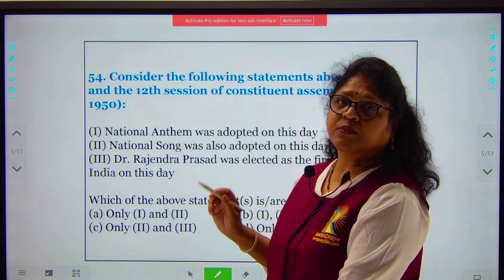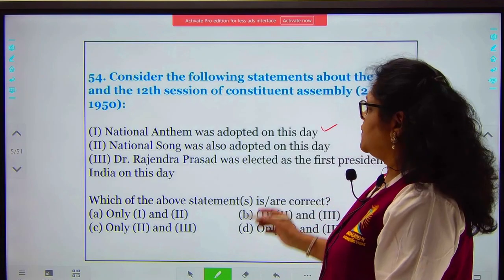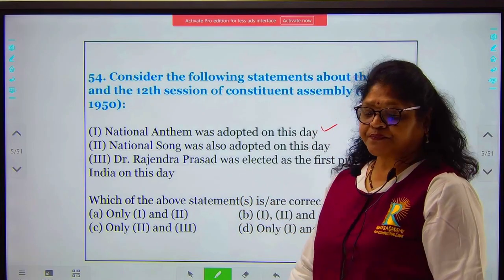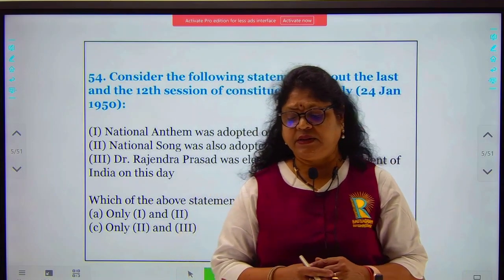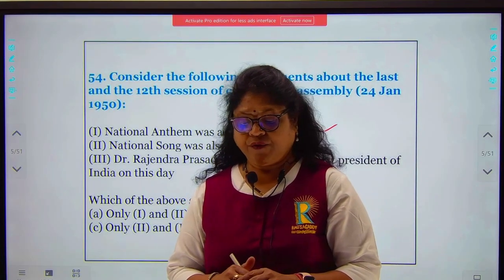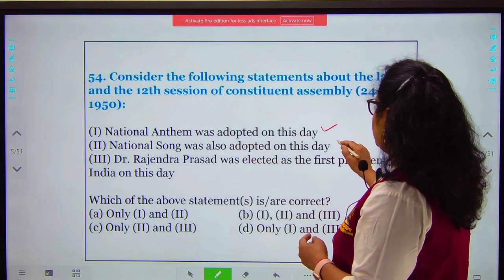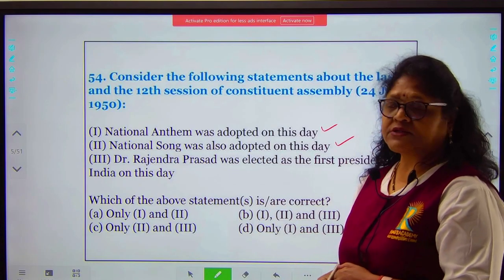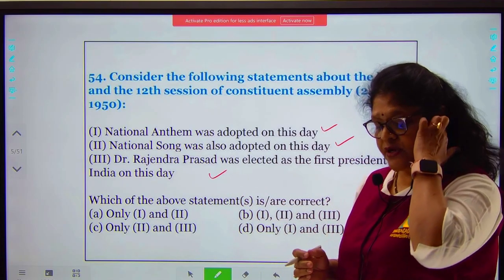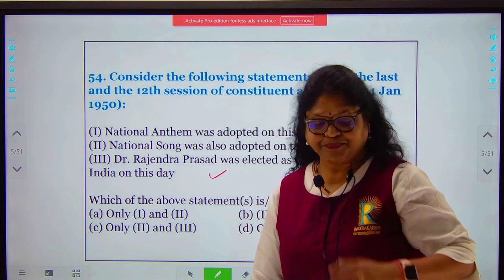But the national anthem was definitely adopted on the 24th of January 1950, when the Constituent Assembly met for the last time. The national song was written by Bankim Chandra Chatterjee in the 1870s, and the first two verses of this poem were taken as the national song of India. In October 1937, it was adopted by the Congress, but the national song was adopted on this particular day, that is 24th January 1950. And this is also a correct statement. So for question number 54, your answer will be all are correct. That will be your option B.